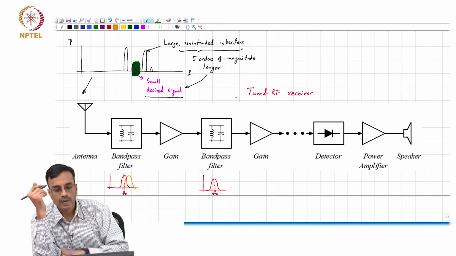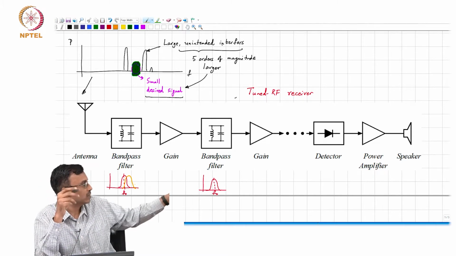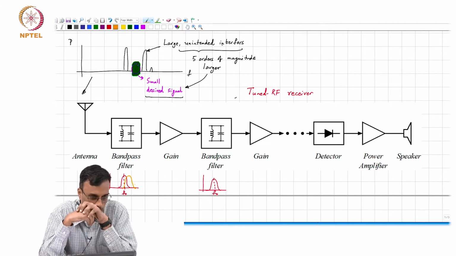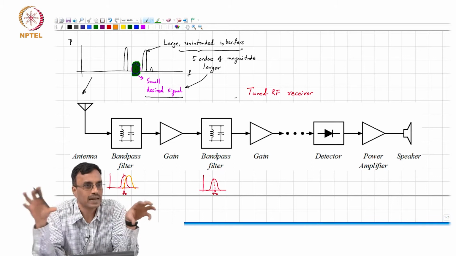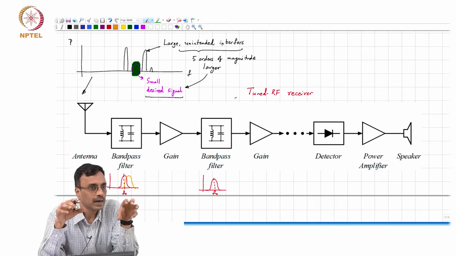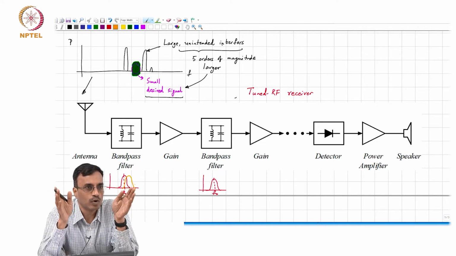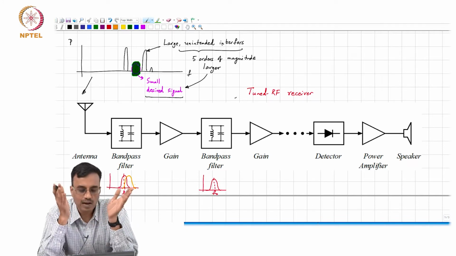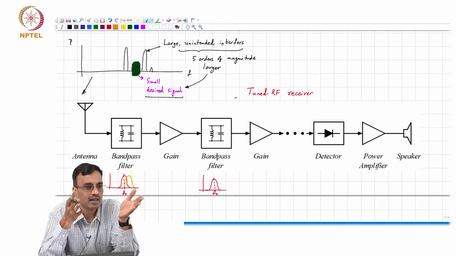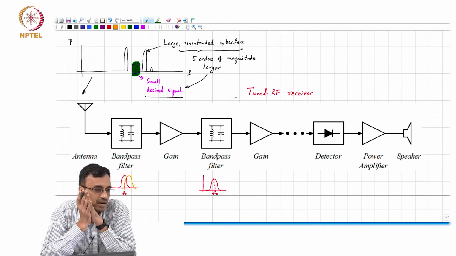These were all made with inductors and capacitors, and therefore you needed to make them very carefully, so that when you made 10 or 15 of them, the center frequencies would ideally all be identical. In practice, because of mechanical tolerances, it's not possible.